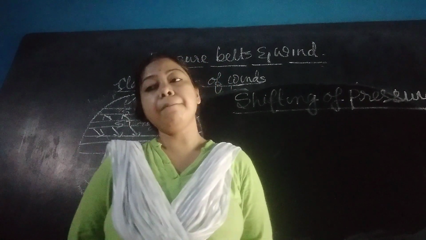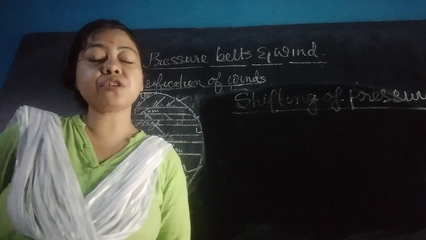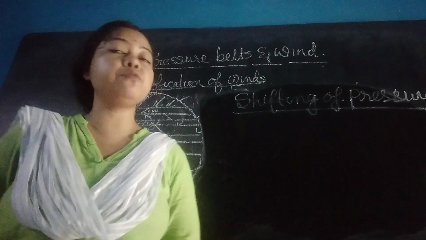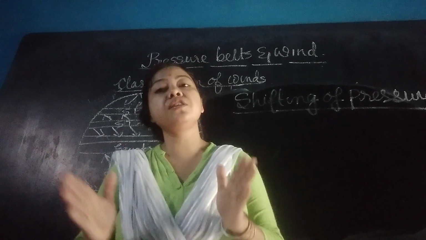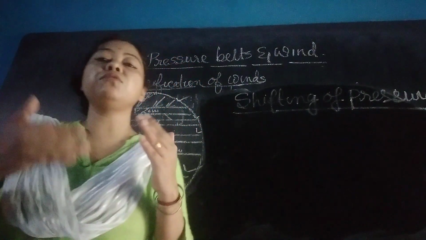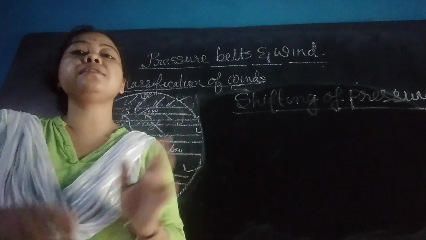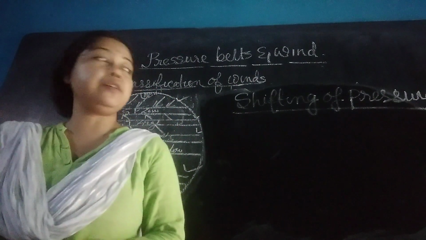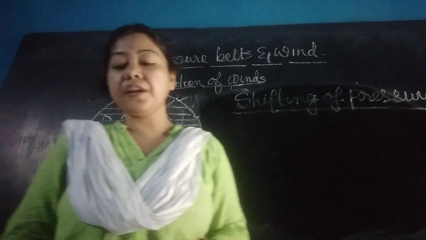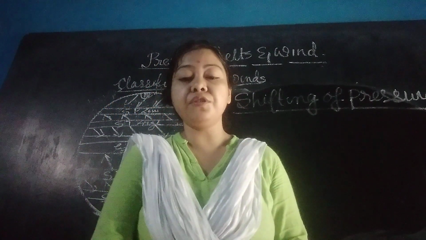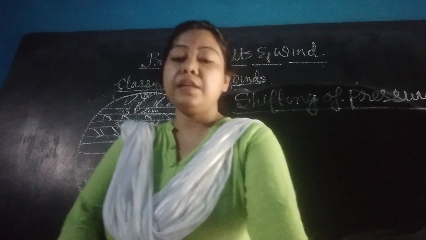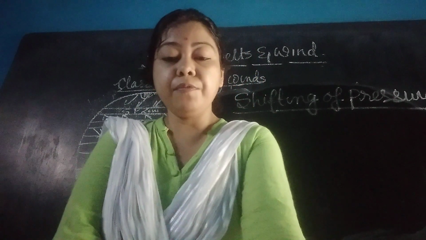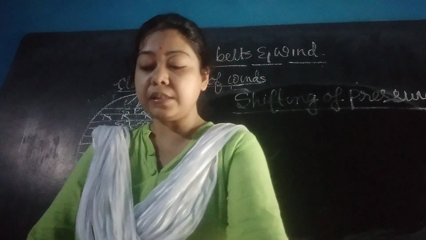But because of the apparent movement of the sun, these pressure belts and wind belts do not always remain in their fixed position, but change their position north and south of the mean position. This shifting of the pressure belts from their mean position is related to the apparent movement of the sun. This portion you have to read in detail, that is, what the shifting of the pressure belt is.